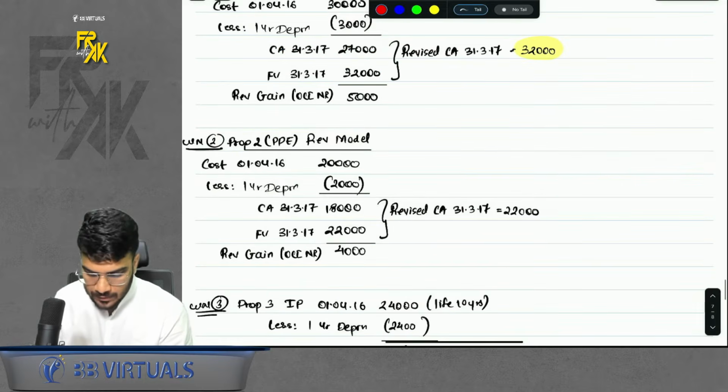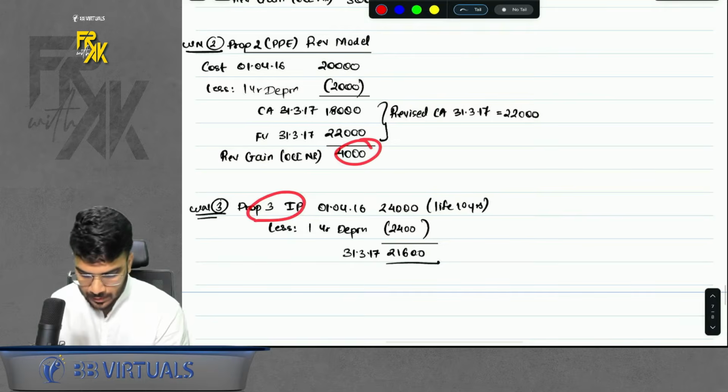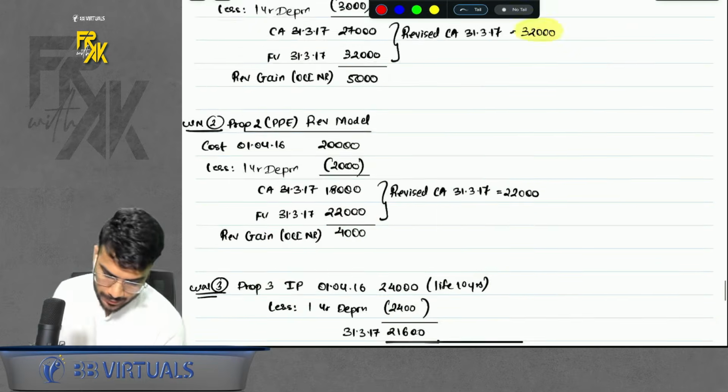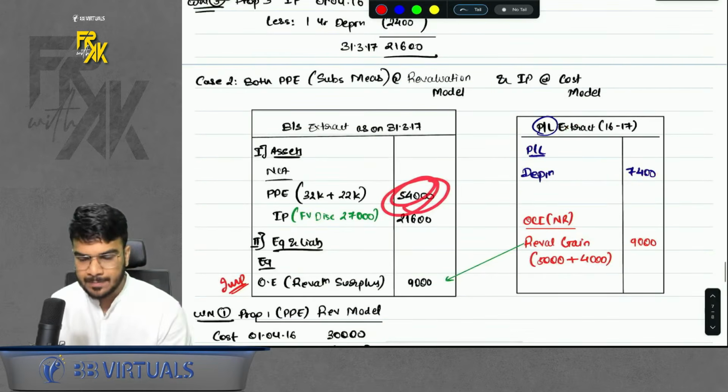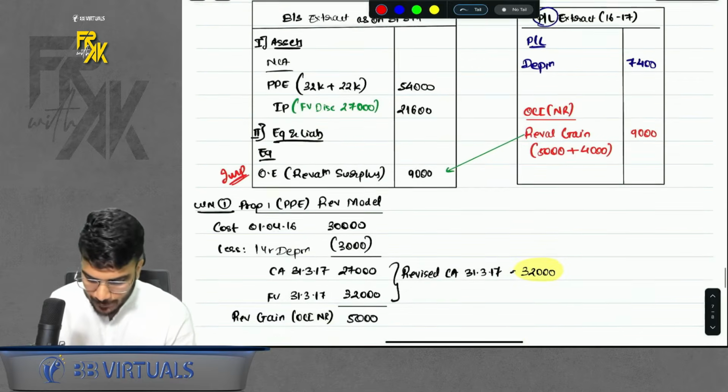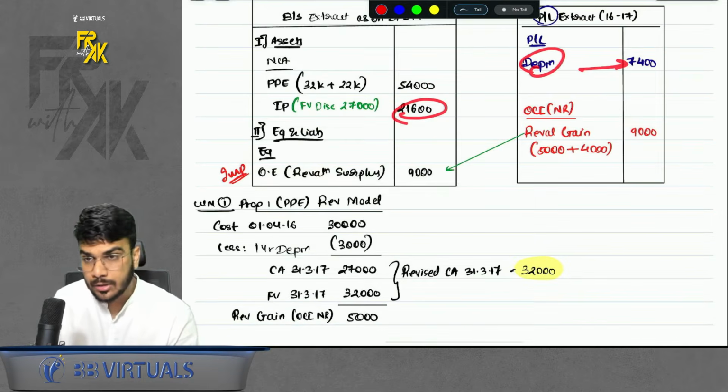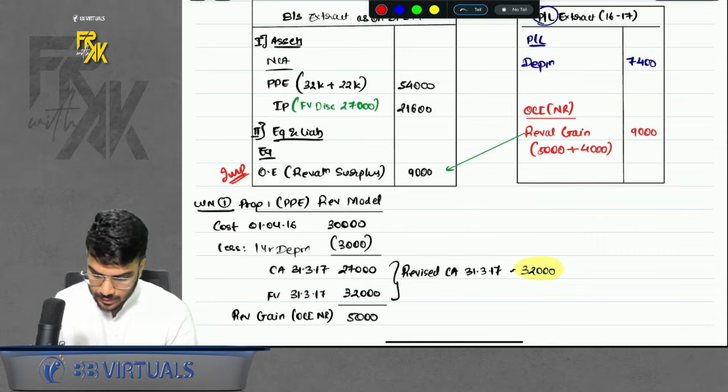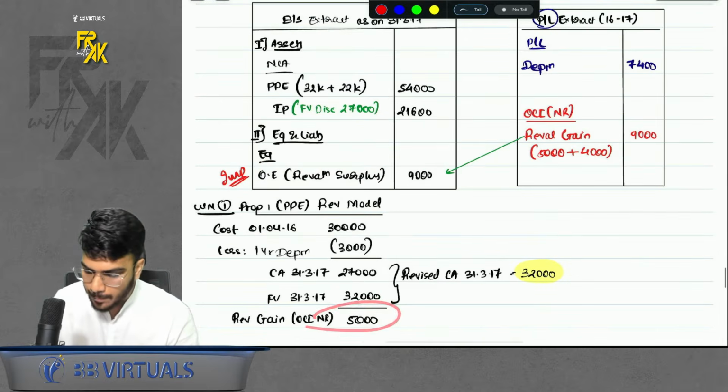Same is the case with property number 2. Okay, we again got a gain. And property number 3 is IP, so you will follow the cost model, right? Now you will record the PP at the respective fair values. For IP, you will record depreciation. But one thing which you will forget is, you also got a gain. So such gain will also form part of your P&L.